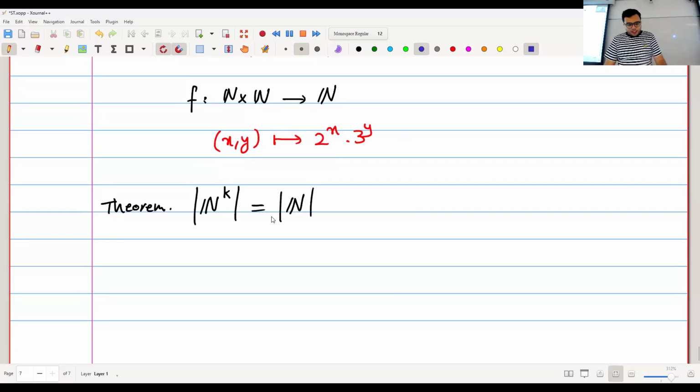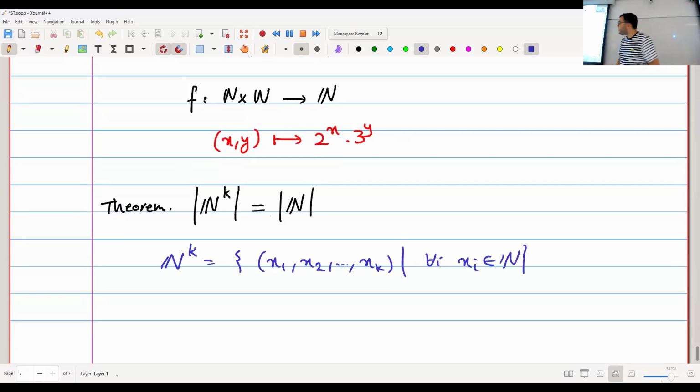But another way of looking at this is this. I can take n to the power of k. What is this? This is just the set of all (x1, x2, ..., xk) such that every xi is in n, right? So it's a set of k-tuples of natural numbers. I can break these k-tuples down by their sum.